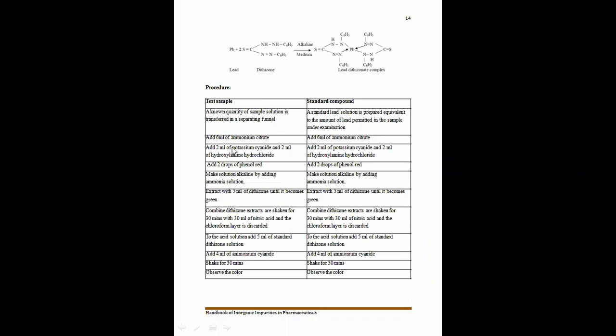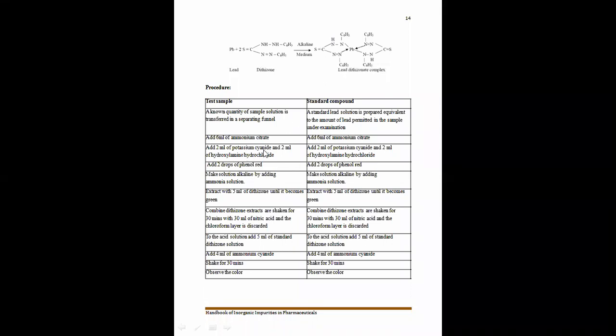Now after that we are going to add 2 ml of potassium cyanide solution and 2 ml of hydroxylamine hydrochloride. The addition of cyanide and hydroxylamine hydrochloride forms a complex with all the interfering metal ions in the solution.